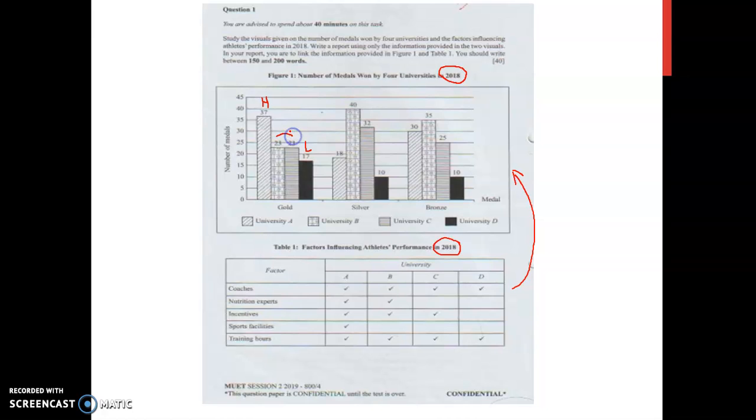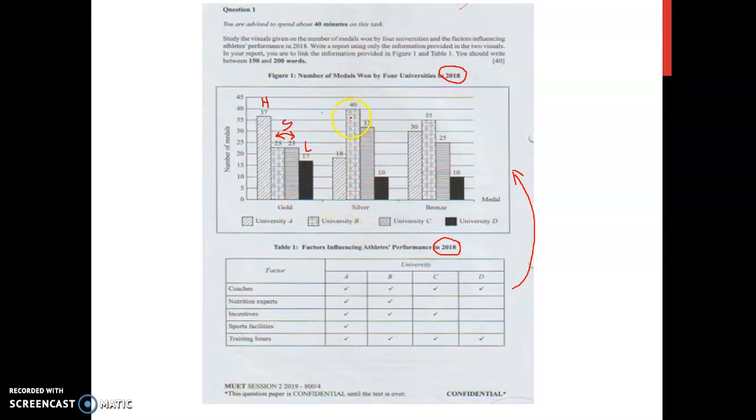So this one, you'll find that University B and University C had the same number of gold medals won in 2018.